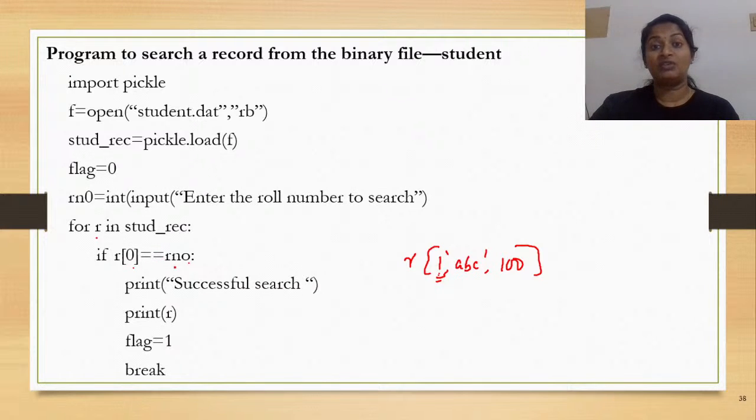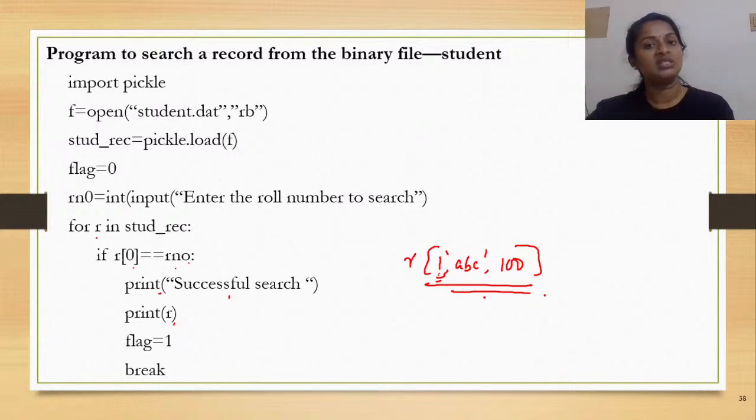Now, if we find a matching, that means you have actually found your record, isn't it? So if a matching happens, you have found the record. So you would have a print message stating that your search is successful. Print the entire record. Now, when I'm giving print R, what would happen? This entire record would be printed, since you have found it, the contents of the entire student record would be printed.